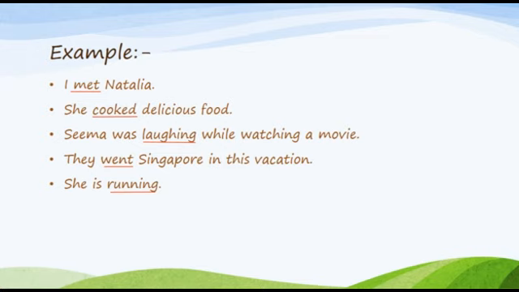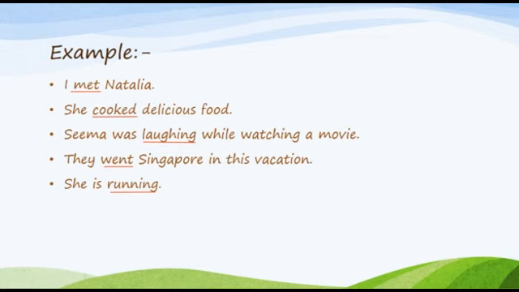Clear? Okay. Another example which we are having here is: she cooked delicious food. Now here she is a subject, cooked is a verb, and delicious food is an object, right? It is a direct object. How? She cooked what? So here we are getting the answer of what.